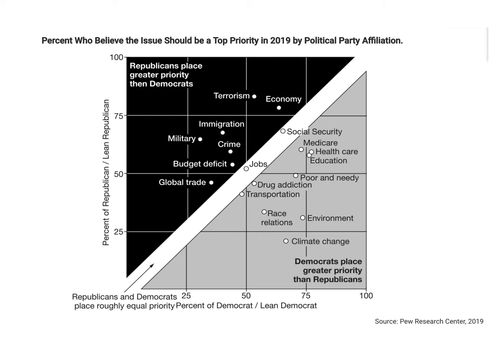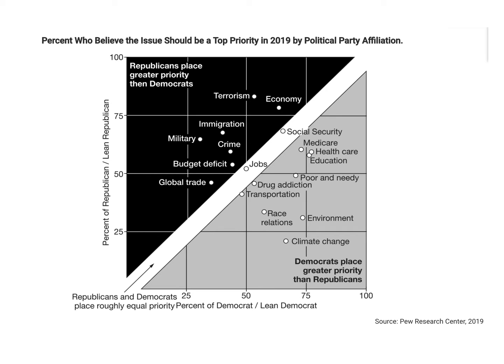So the environment is seemingly important as an issue and their top priority to about 75% of Democrats? But if you utilize the vertical chart to compare it to Republicans, look at that. It's seemingly, what is that, about 27, 28%, maybe 30 at the highest.